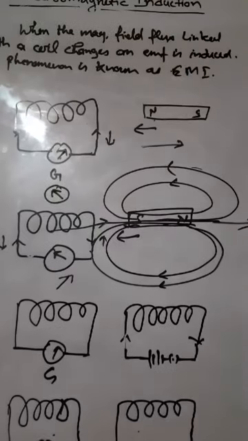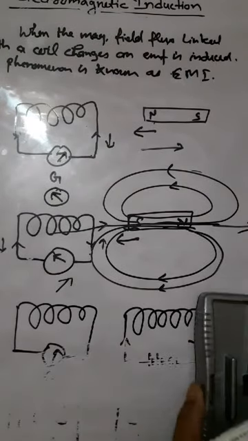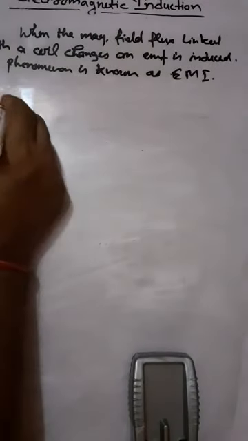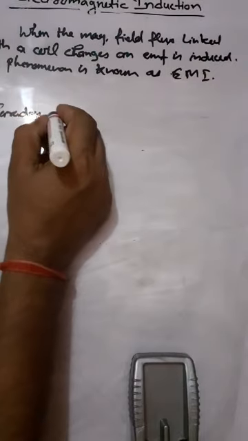So let us see what is the magnitude and direction of this EMF induced when the flux through the coil changes. This is given by Faraday's law of electromagnetic induction.